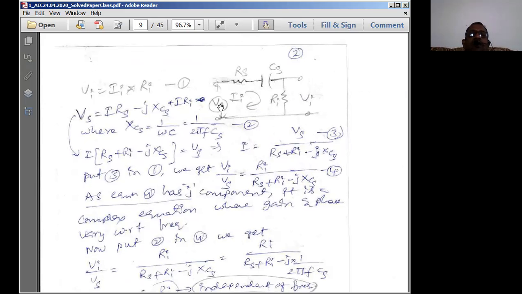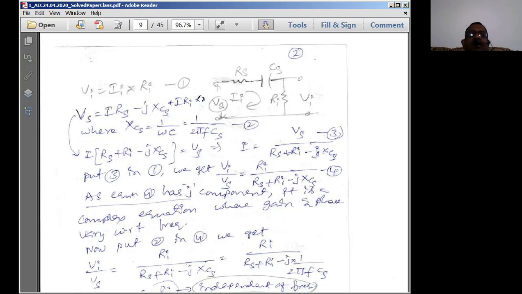In the input loop, we have Vs, Rs, Cs, and Ri, and the current flowing can be taken as I. So I can write Vs is equal to I into Rs minus j XCS, where XCS is the reactance of the source coupling capacitor, plus I into Ri.